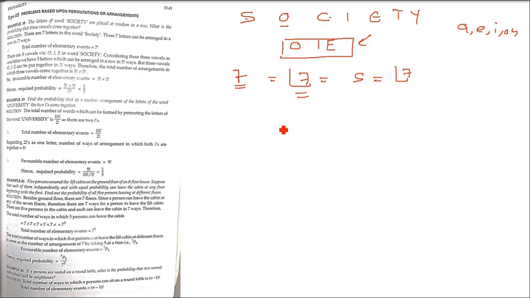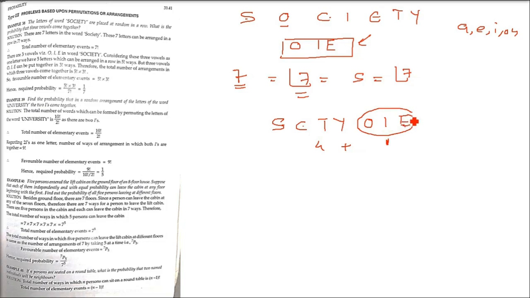So what do we do? See, let me take an example. S, C, T, Y. Now O, I, E I kept together. There will be plenty of forms, I will just see how many forms can be there. So S, C, T, Y, O, I, E. So 4 is S, C, T, Y, and O, I, E we are saying that they are together. They will always be together.